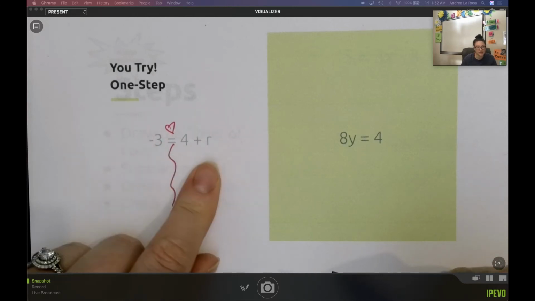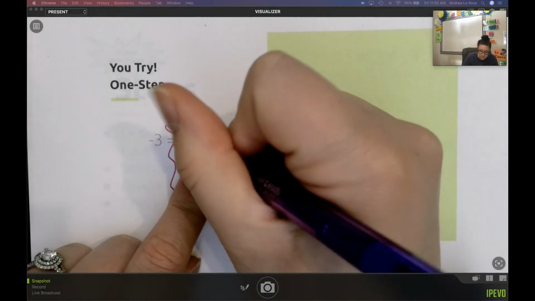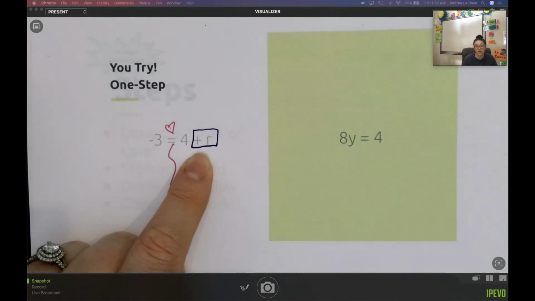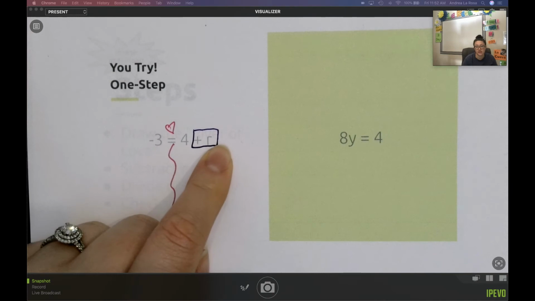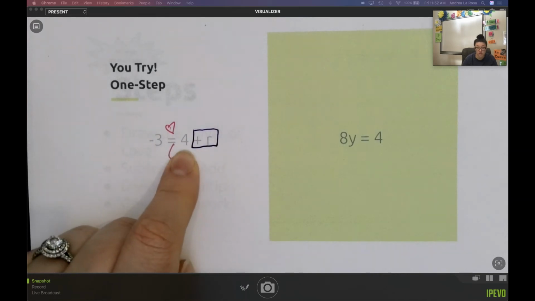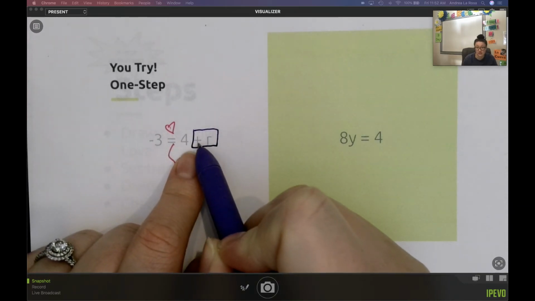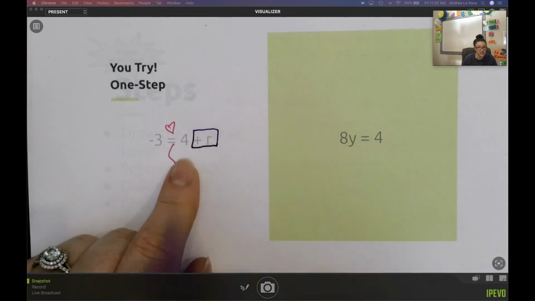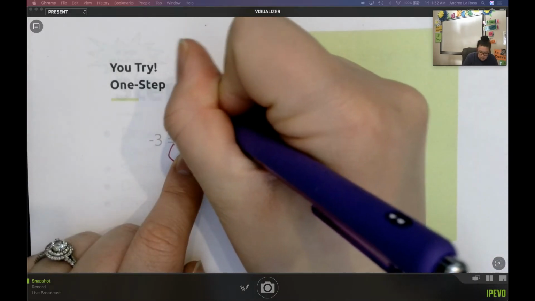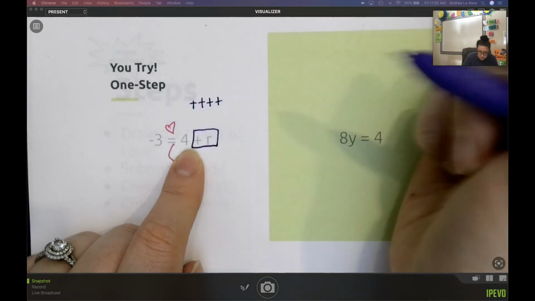This problem's kind of tricky because we talked in the past about how the term and the symbol in front of it go together. That positive goes with the r. So we really don't see if I should be adding or subtracting that 4 just from this plus. This plus does not tell me if I'm supposed to add or subtract that 4. But like we talked about earlier, this is a positive 4.